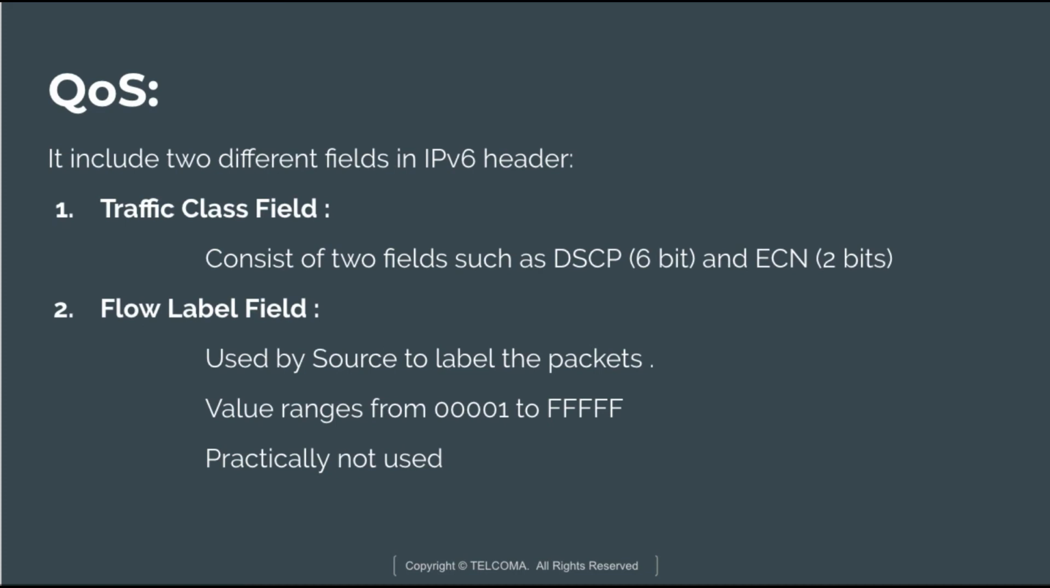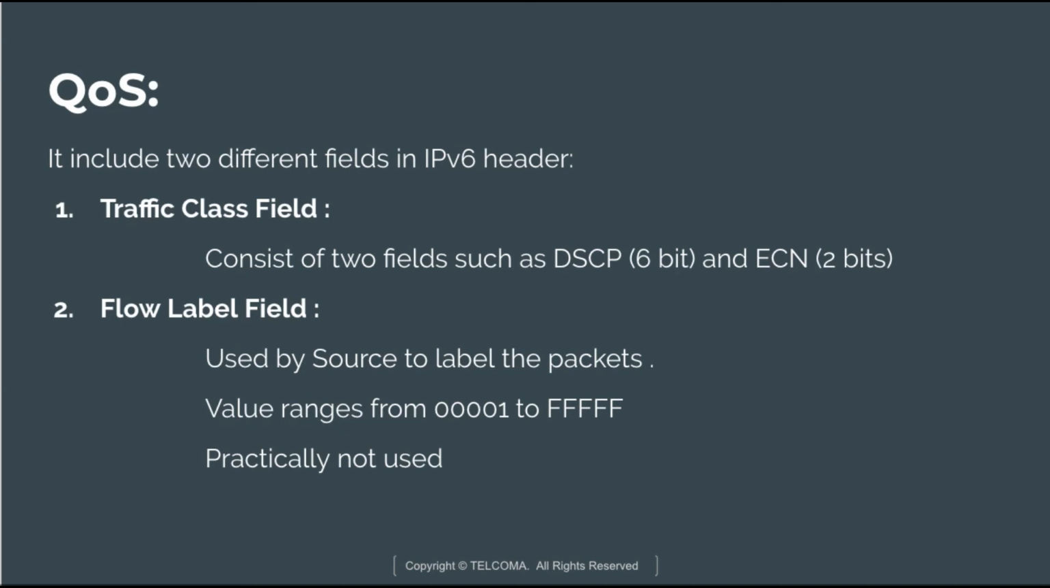Next, we will discuss the different fields in the IPv6 header. There are two different fields in the IPv6 header. The first one is the traffic class field. IPv6 offers flexibility and supports different quality of service mechanisms by adding functionality in the IPv6 header. In the traffic class field, there are two fields, DSCP and ECN, to provide the flexibility.